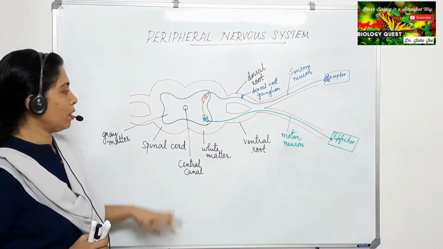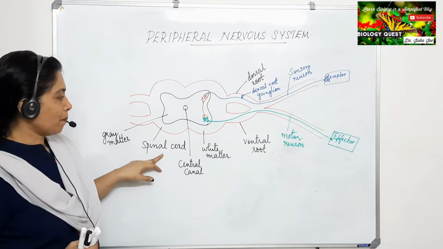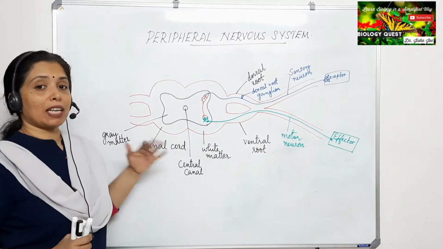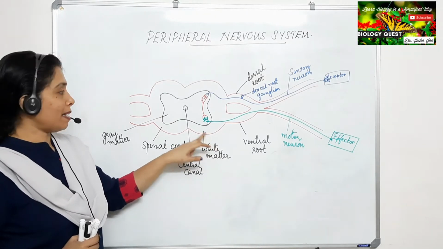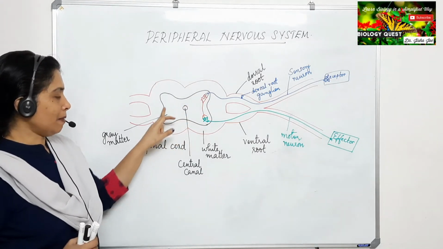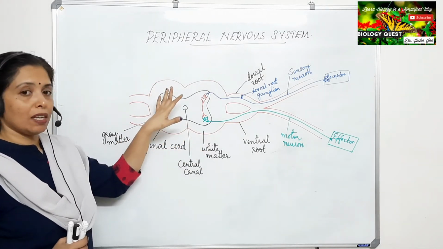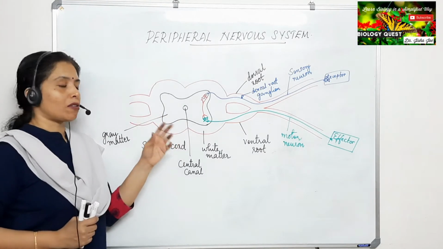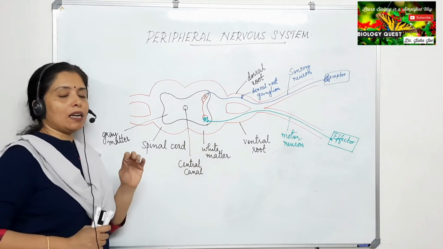This is a spinal nerve. You can see the spinal cord, that is the spinal cord. Spinal cord is marked there. And we know in the spinal cord, the distribution of the gray matter and white matter. Where is it located? The white matter is seen towards the outside and the gray matter is seen towards the inside. So that is the inside part, that is the gray matter, which I have drawn with the black ink, and the white matter is the outside region. And we know what is the peculiarity of gray matter. The cell bodies of the neurons are concentrated in the gray matter, whereas in the white matter the axons of the neurons are present.